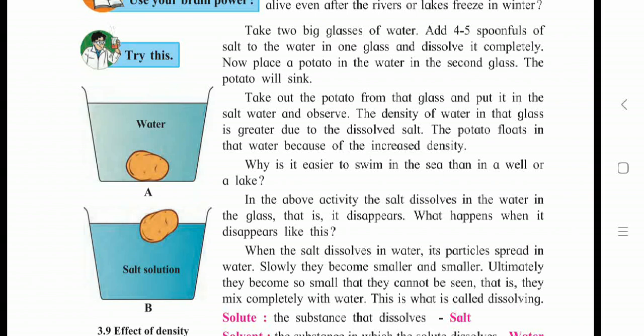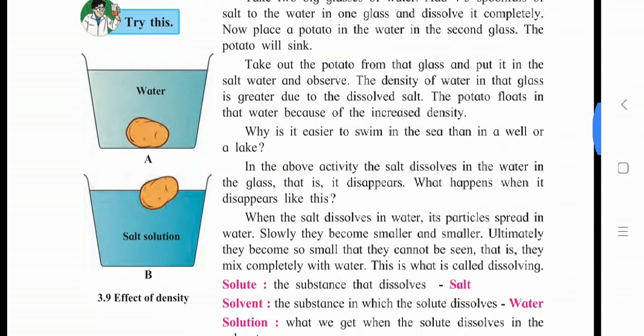In the above activity, the salt dissolves in the water in the glass. That is, it disappears. What happens when it disappears like this? When the salt dissolves in water, its particles spread in the water. Slowly they become smaller and smaller. Ultimately, they become so small that they cannot be seen. That is, they mix completely with water. That is what is called dissolving.